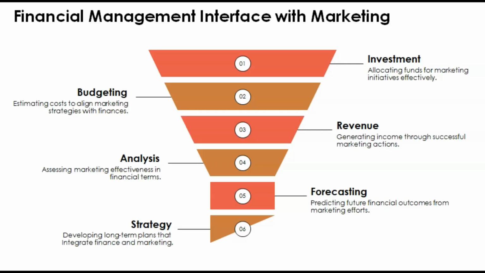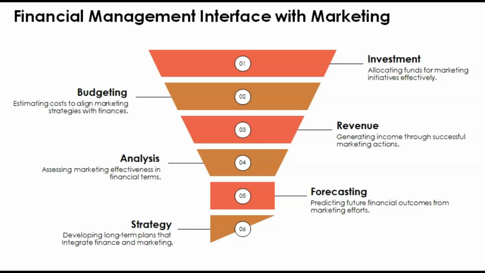So the interface with marketing: how can financial management be related to marketing? We have to allocate funds. First we have to decide what planning we want to do, what marketing initiatives and advertisements we want to do. There we will invest. Then budgeting is there. We'll decide this is the investment amount which we require. Now from where that amount will come, for that we have to prepare the budget, and from these sources we'll collect.